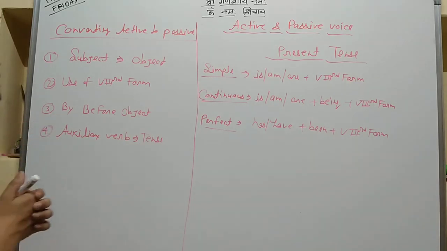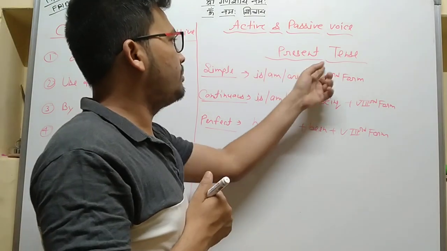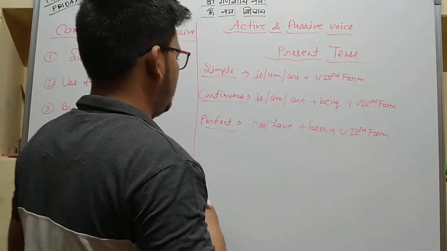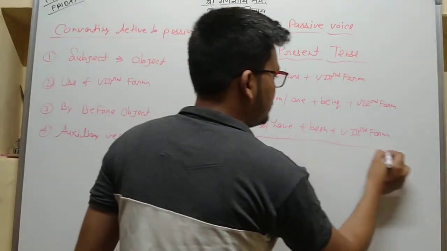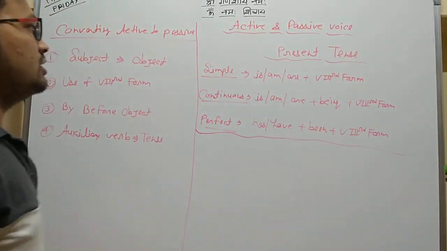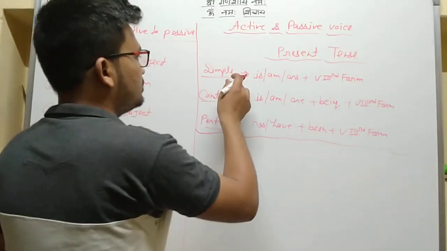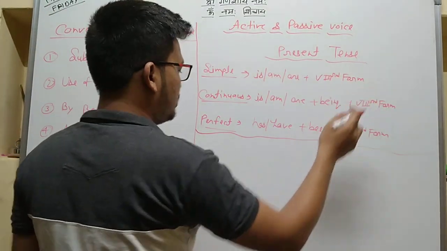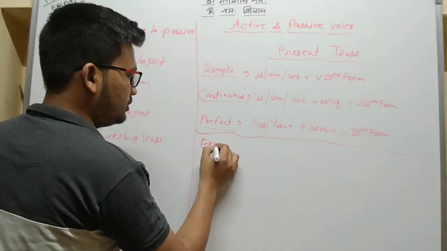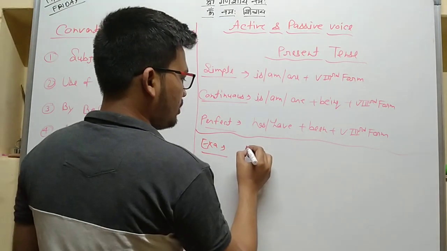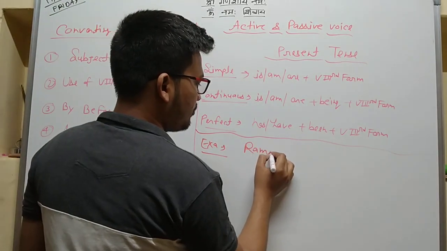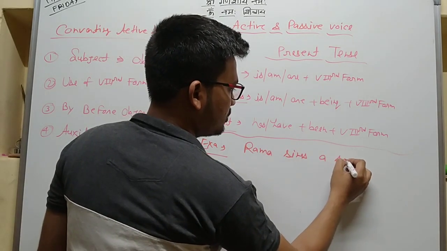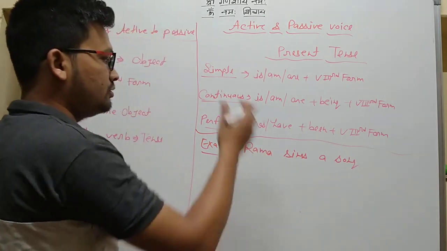So let me start with present tense. There are 3 types of sentences in present tense, so there are 3 rules. Simple present: use is and are plus the verb's third form. Example: Ram sings a song. Simple present.